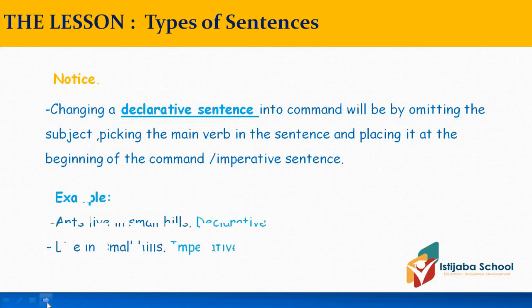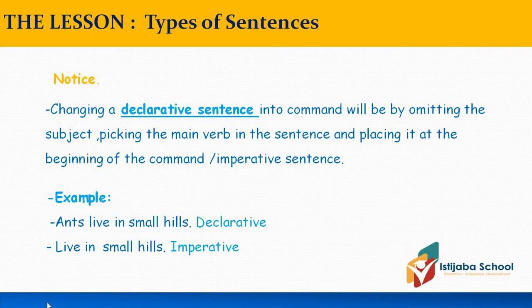Let us see the example. Ants live in small hills. This is a declarative sentence because it declares something about ants. If we have to change it into an imperative sentence, we have to apply the above steps. First of all, we have to omit the subject. We have to cross the subject. In this sentence, the subject is ants. We have to cross it.